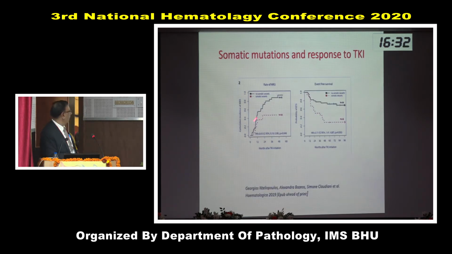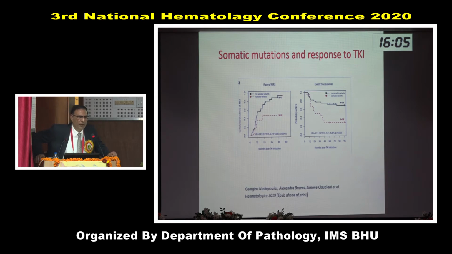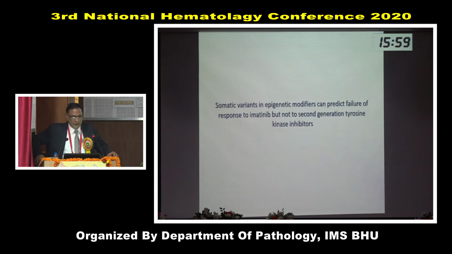And you see here, the patients who had no somatic variants, meaning no mutations, the response rate was quite good. Almost 90% of patients had very good control, as compared to those who had these mutations, where only 50% had very good control. And this was also reflected in survival. So even before starting treatment, based on molecular profile, you can choose a particular drug so that the patient develops maximum response. So somatic variants in epigenetic modifiers can predict failure of response to imatinib, but not to second generation tyrosine kinase inhibitors.